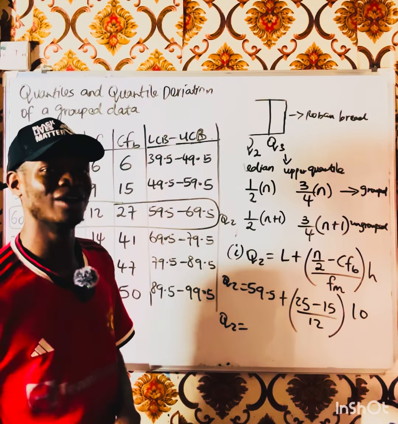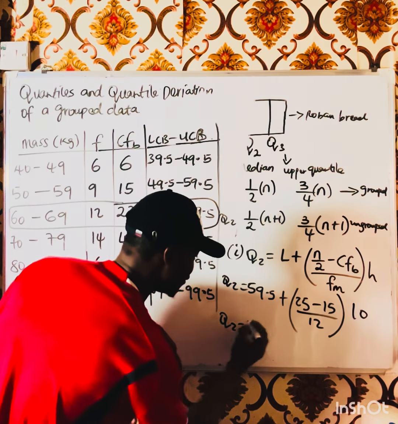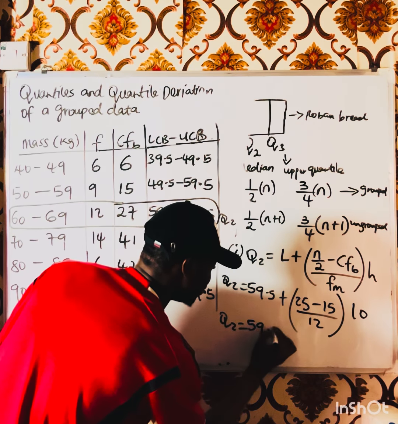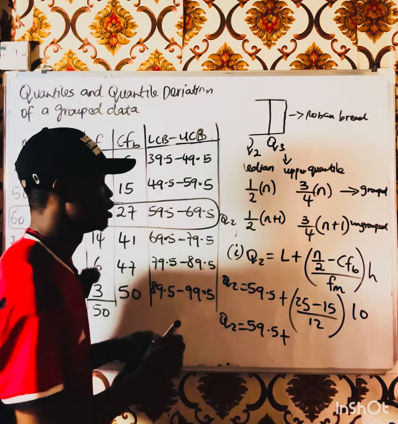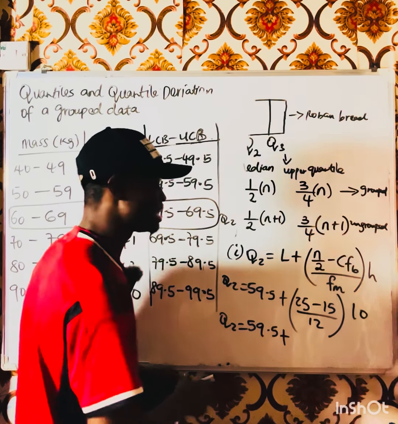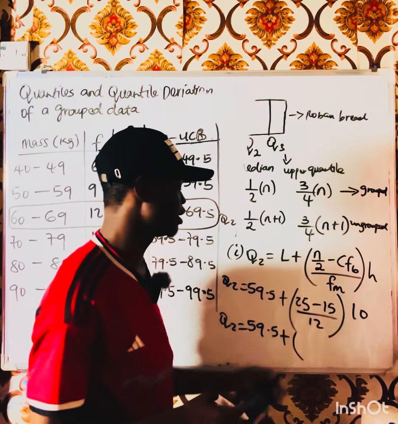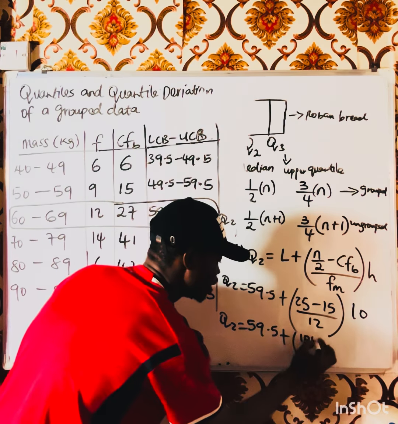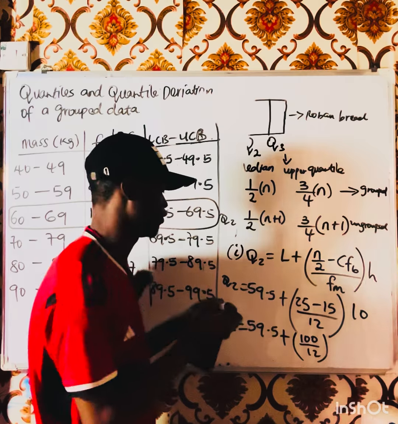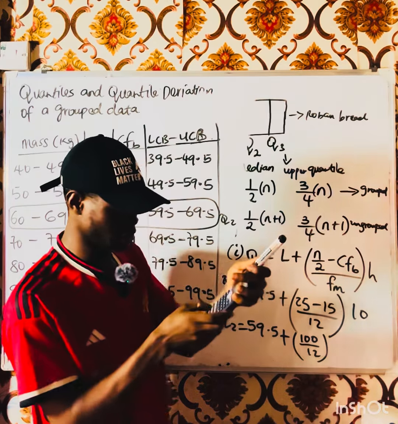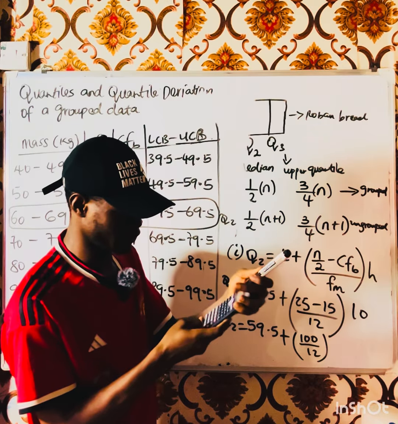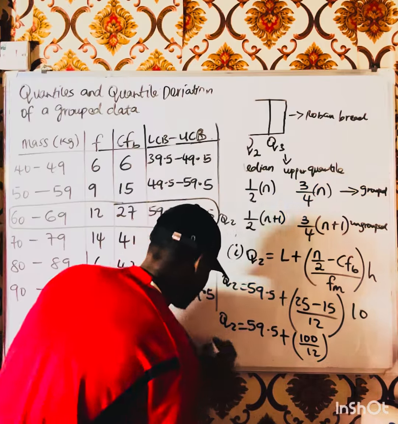This one is for all these students. So we have 59.5 plus 25 minus 15 will give me 10, right? 10 times 10 will give me 100. 100 divided by 12 will give me 8.3 something.